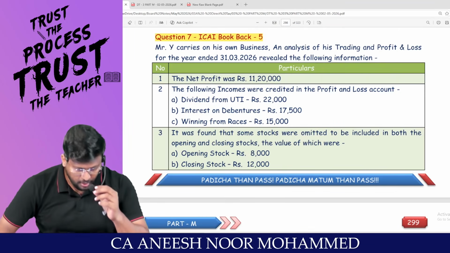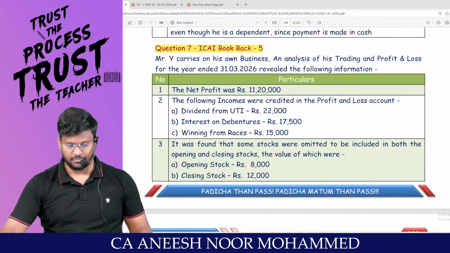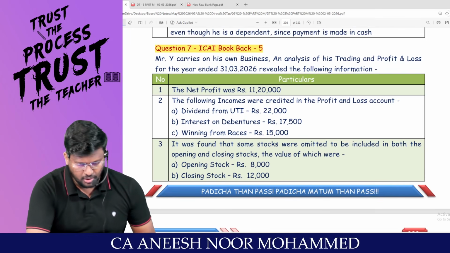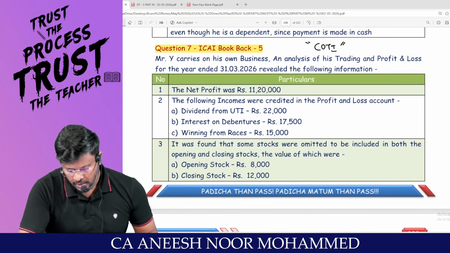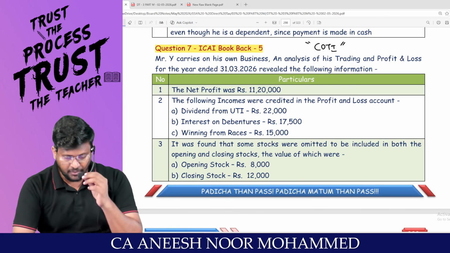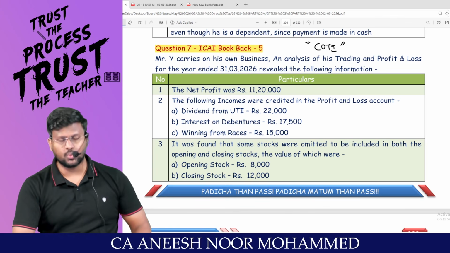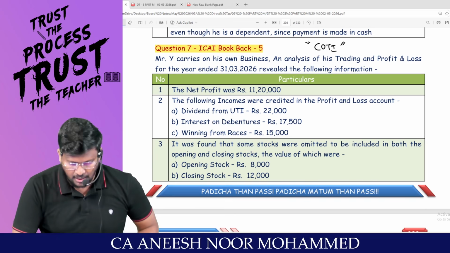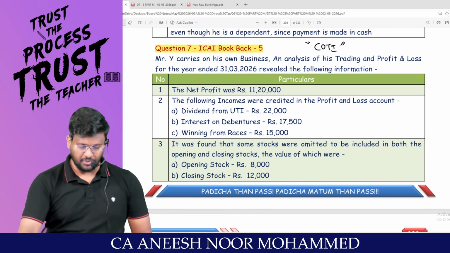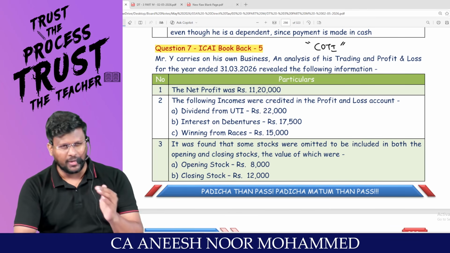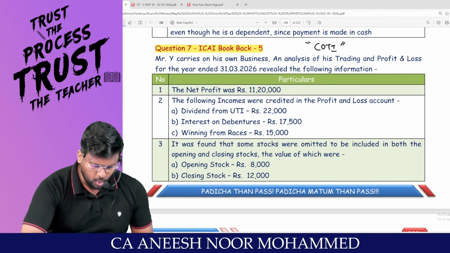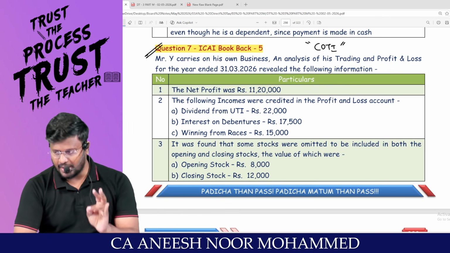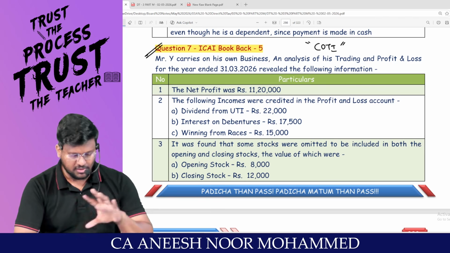Sir, very, very, very happy evening to all. So we are doing computation of total income, my dear lovable students. Sir, this is the first 15 mark area for examination. By doing these questions, we can ensure at least 10 to 12 marks from that slot minimum. We are going to do question number 7, question number 8 and question number 9 from this slot.